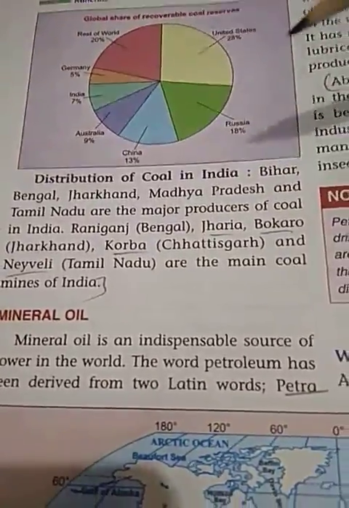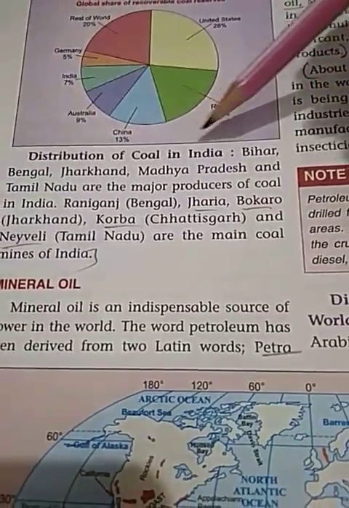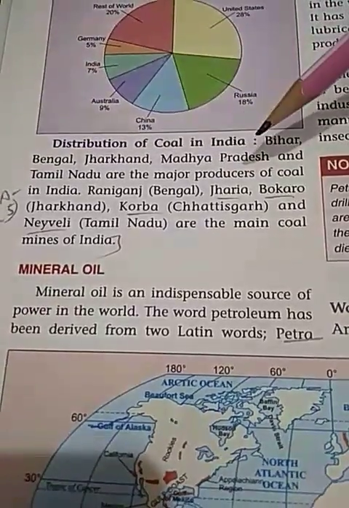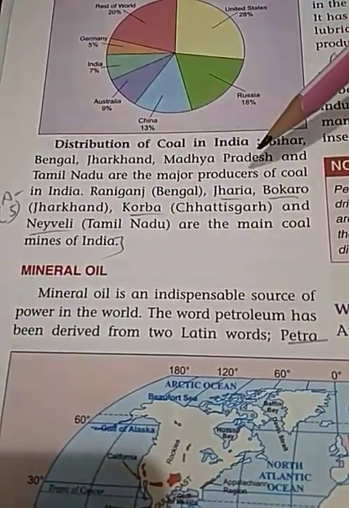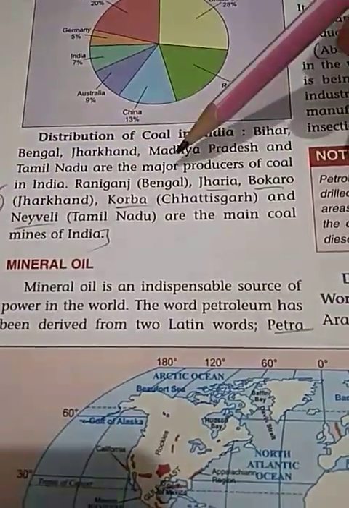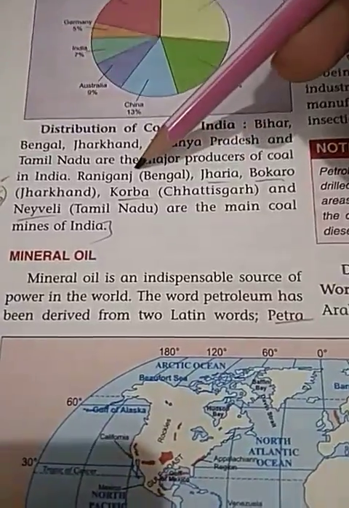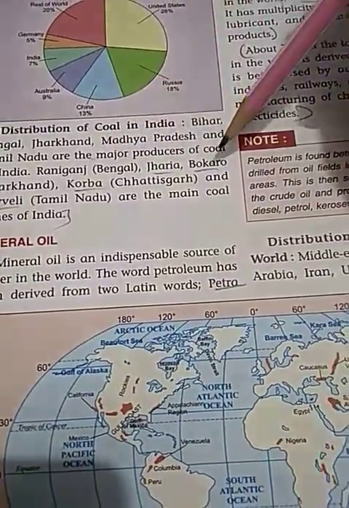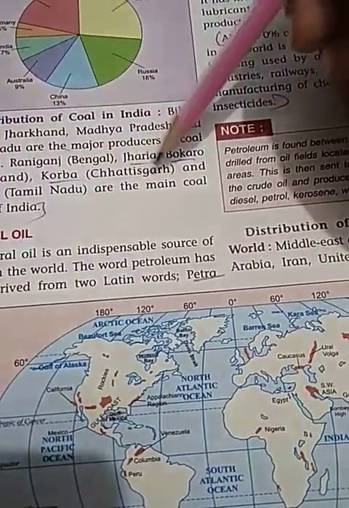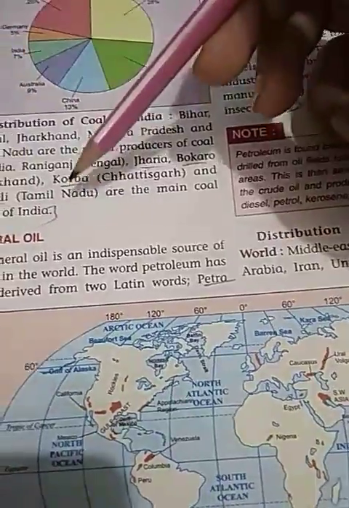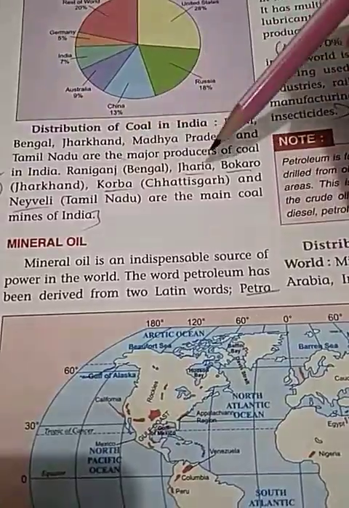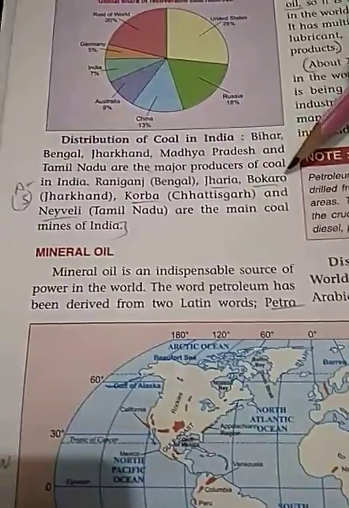Then is the distribution of coal in India. Here we are talking about India only. Bihar, Bengal, Jharkhand, Madhya Pradesh and Tamil Nadu are the major producers of coal in India. And Raniganj, Jharia, Korba and Neyveli, that is in Tamil Nadu, are the main coal mines in India. So these are the coal mines and these are the areas in India.